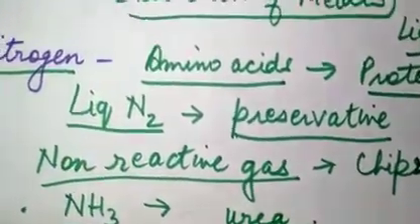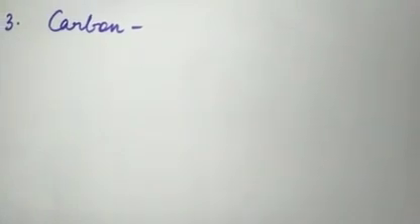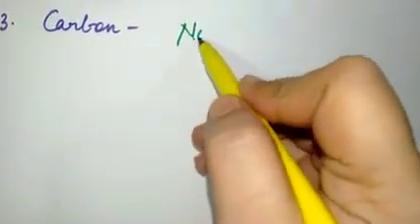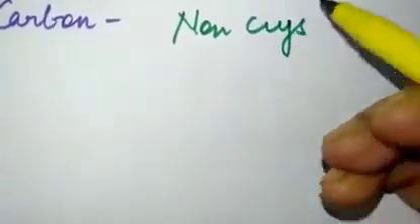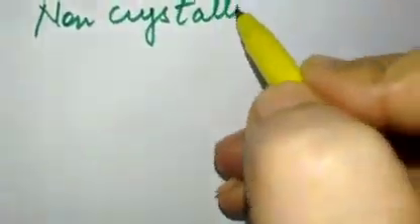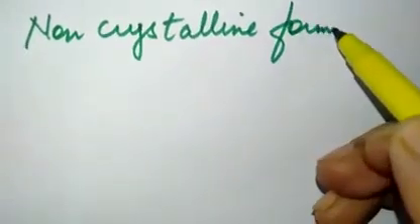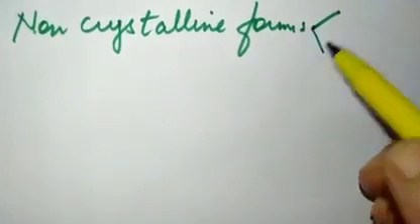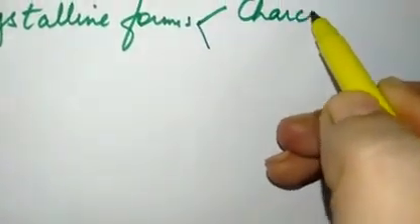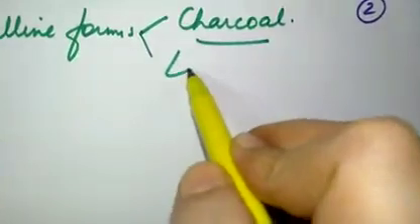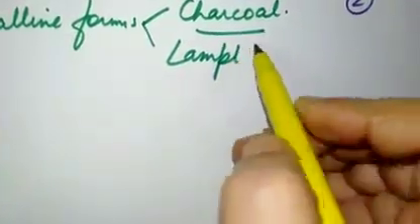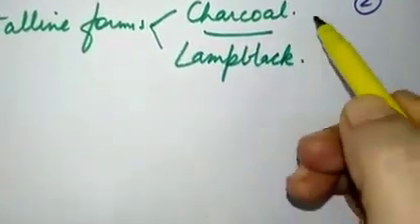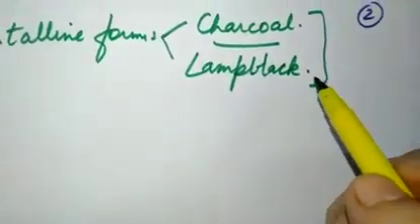Then we come to the next one, that is carbon. Carbon is also a very, very important nonmetal. Carbon has crystalline forms and non-crystalline forms. The non-crystalline forms, which don't have a crystal structure, are charcoal, all of you know charcoal, and lamp black. These are non-crystalline forms of carbon.